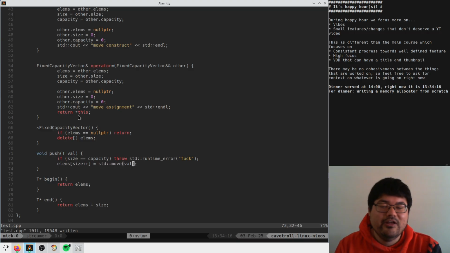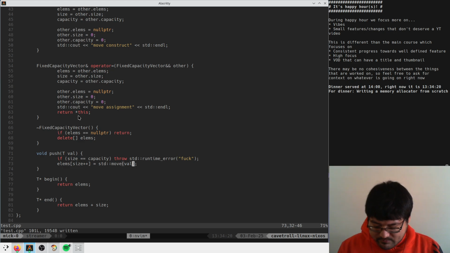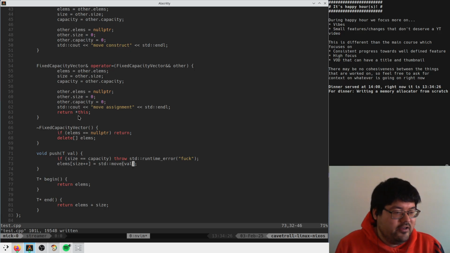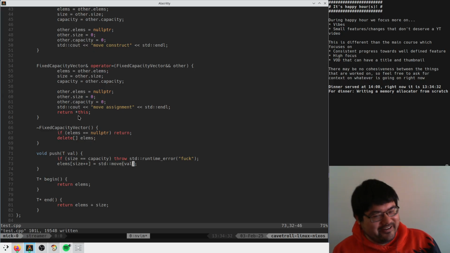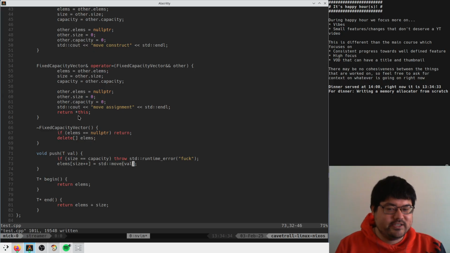Right? So there are just so many small details to think about that it's just frustrating. It's just frustrating. So that's why I don't like writing it. And this is just one example. The whole language is like this, right? The whole standard library is just full of this bullshit.